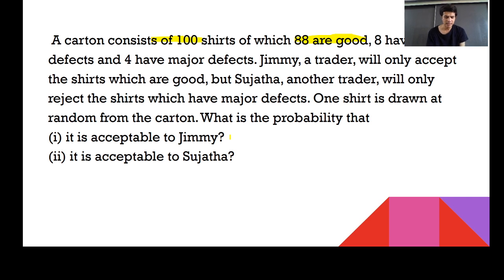Acceptable by Sujata. So the meaning of that is, 88 are good and 8 have minor defects. Sujata says that the minor defect is okay with me. So the probability of Sujata's acceptable shirts is 88 plus 8, that is 96. You can say that it is 96 upon 100. If you write in the simplest form, what is that? It is 24 by 25. Mr. Shailesh B, by mistake, you have written the answer 14 upon 25. Not 14, it is 24 upon 25.